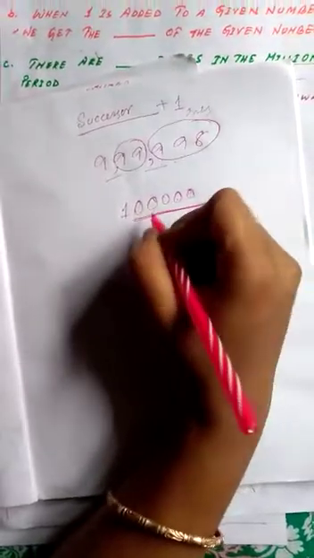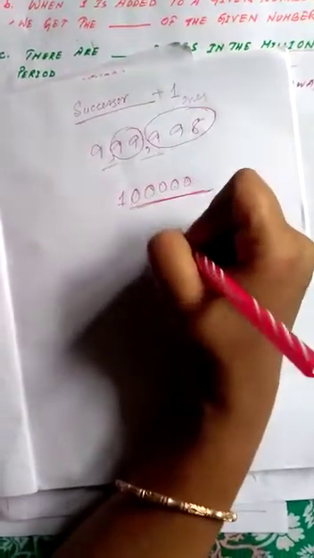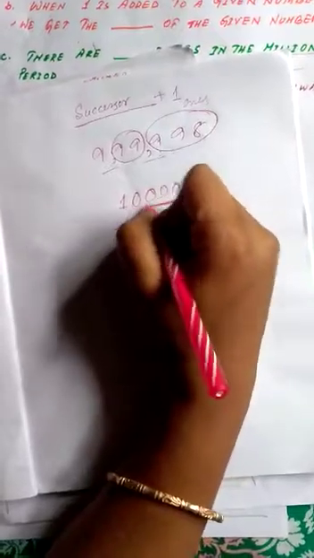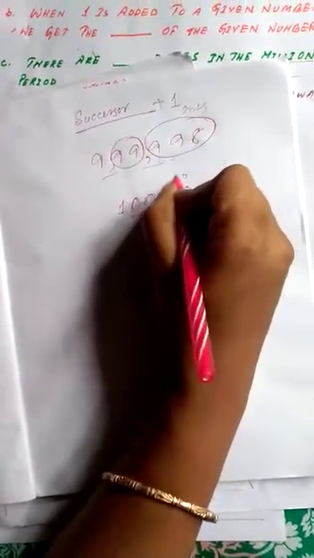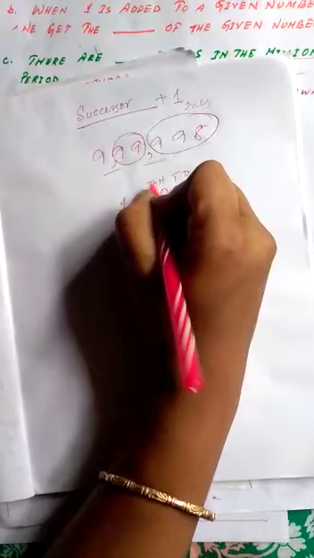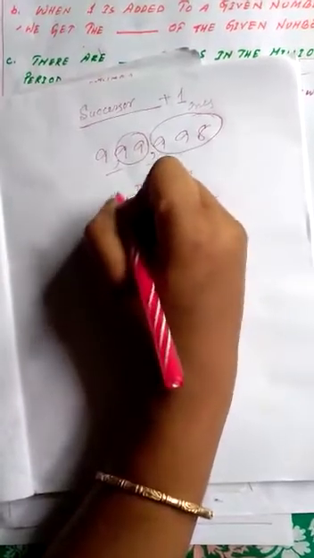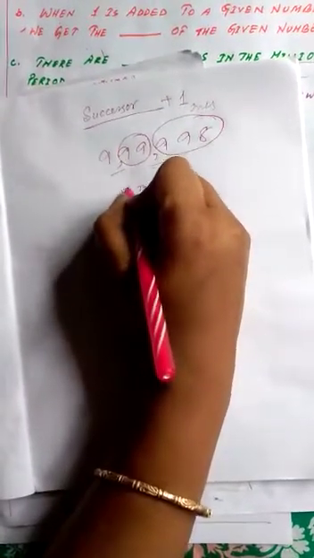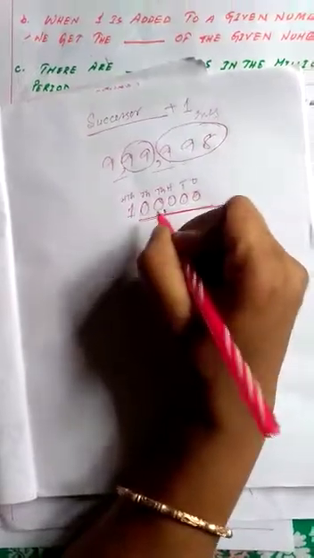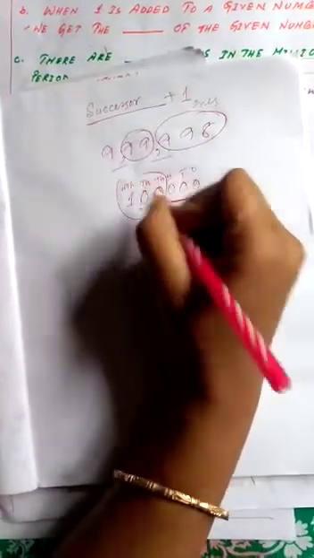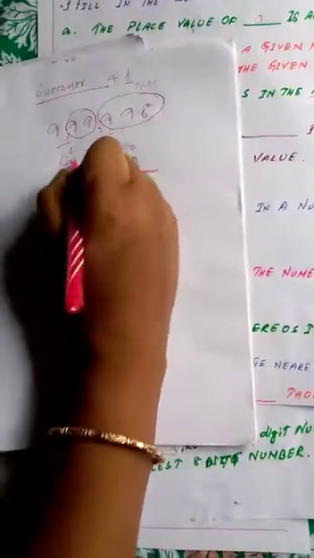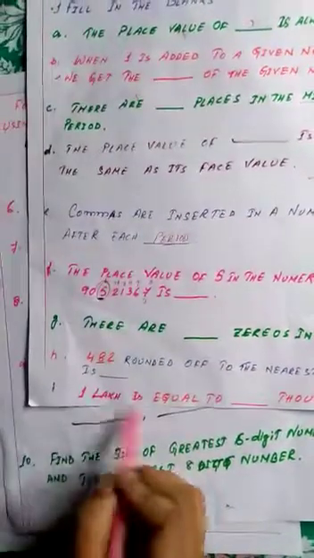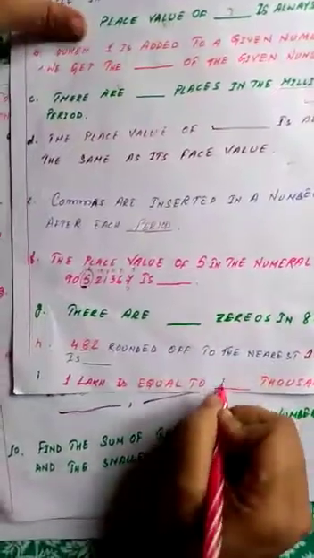If it is 1 lakh, then how many thousands will it be? 1 lakh means ones, tens, 100, 1000, 10,000, then 100,000. So 1 lakh is equal to 100,000.